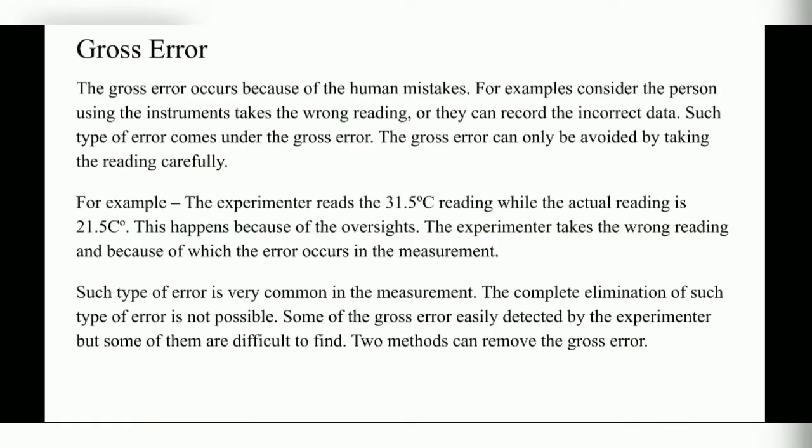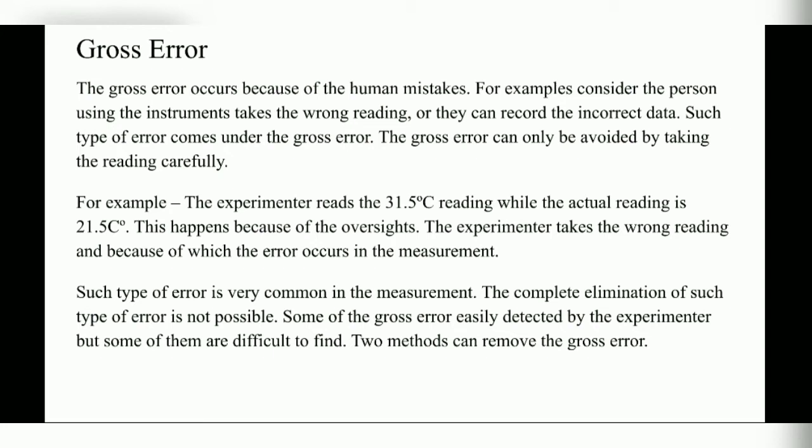So first is gross error. The gross error occurs because of human mistakes. So basically the error which is caused because of human mistakes in taking readings is called gross error. For example, consider the person using the instrument takes the wrong reading or records incorrect data. Such type of error comes under the gross error. The gross error can only be avoided by taking the readings carefully.